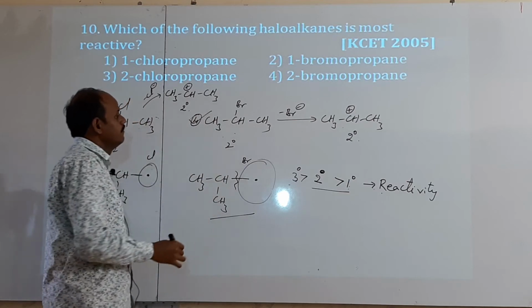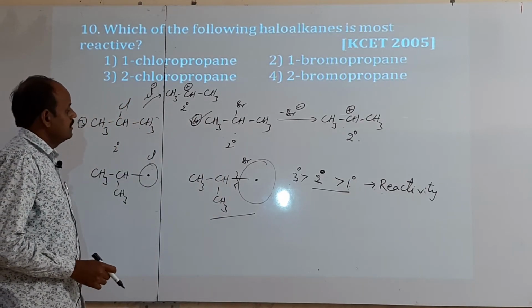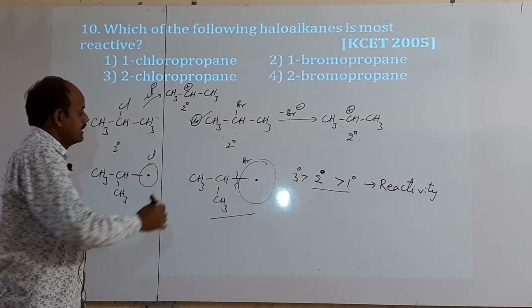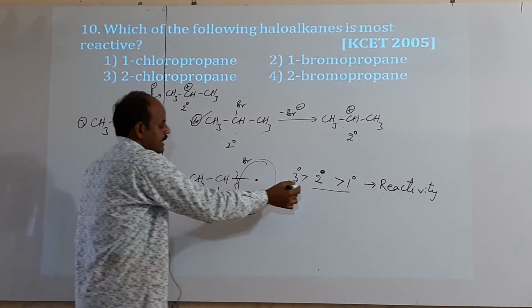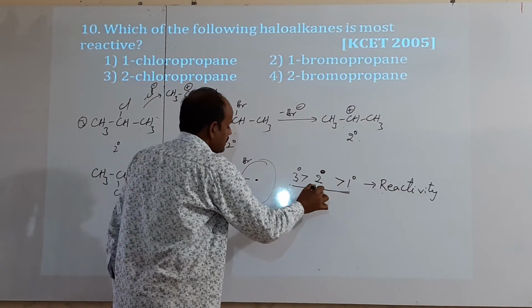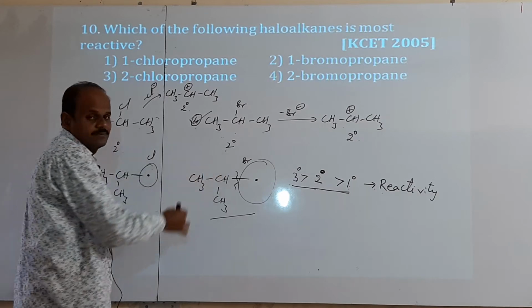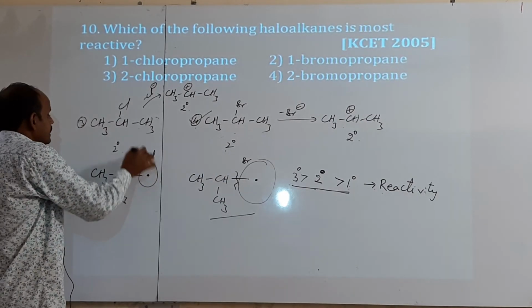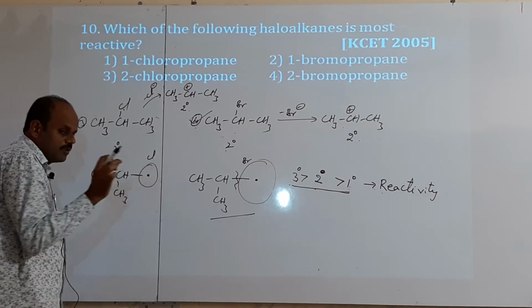Thus, which option is the answer? The fourth one, because it has greater reactivity. Why? It has bromine. Among the third and fourth options, which are secondary alkyl halides, in 2-chloropropane the chlorine atom has a small size.